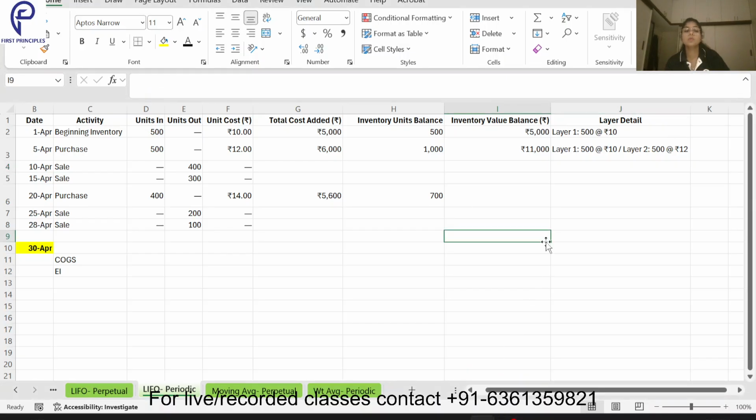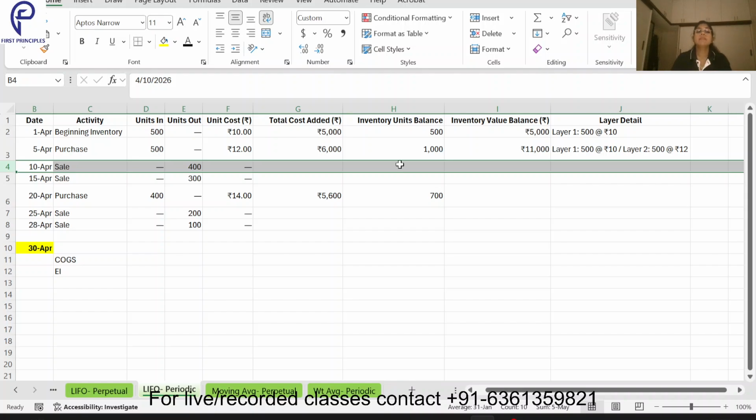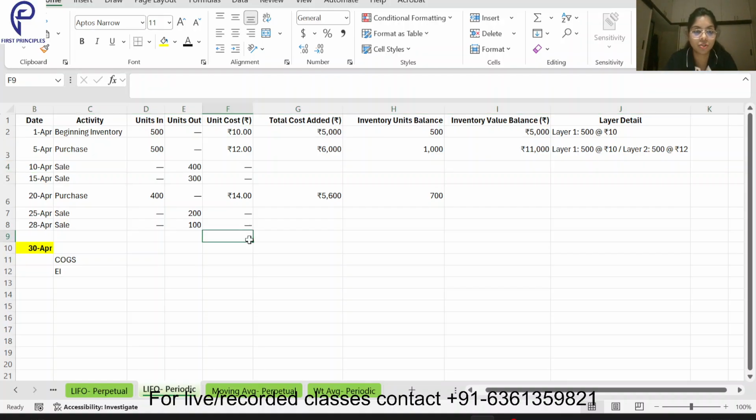Okay guys, so now we'll see the LIFO periodic, and we have already filled in the details for the purchases and the beginning inventory. Now when I have to account for this sale on 10th of April, I will follow last in first out. But since I am doing my accounting on 30th April, what did I purchase last? I purchased last this 400 units at the rate 14. So on 10th of April, I am assuming that I am selling off everything which I purchased at 14. That means last in first out.